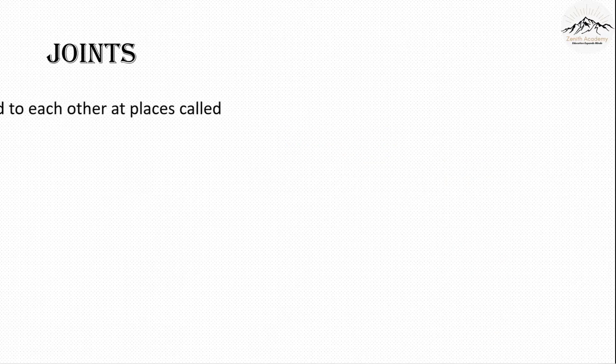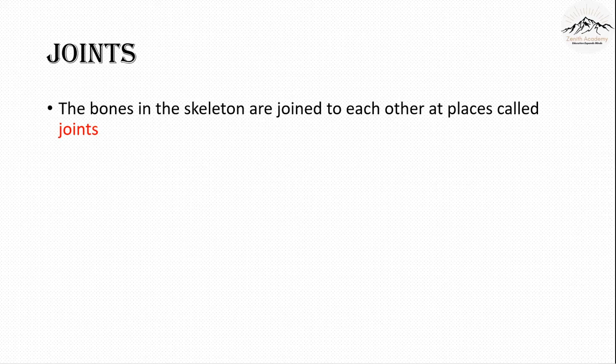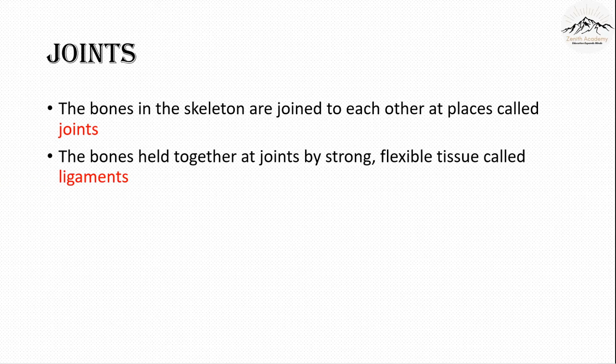Moving on to joints. The bones in the skeleton are joined to each other at places called joints. So we know what a joint is, where two points meet, and in this case where two bones meet is known as a joint. The bones are held together at joints by strong flexible tissue called ligaments.